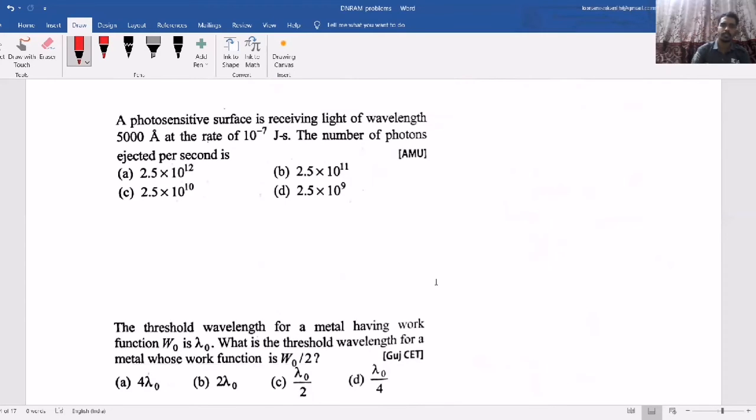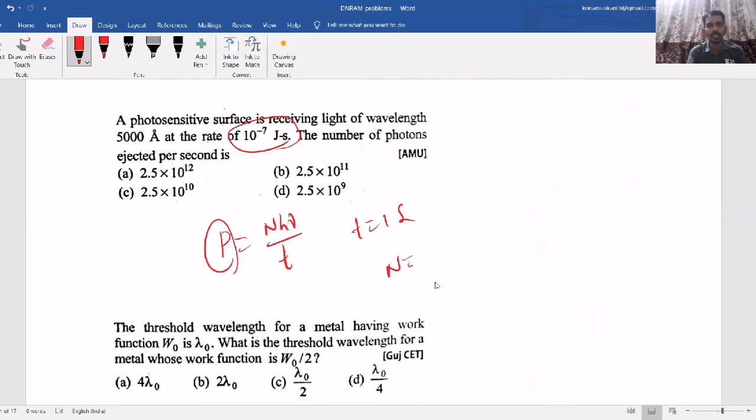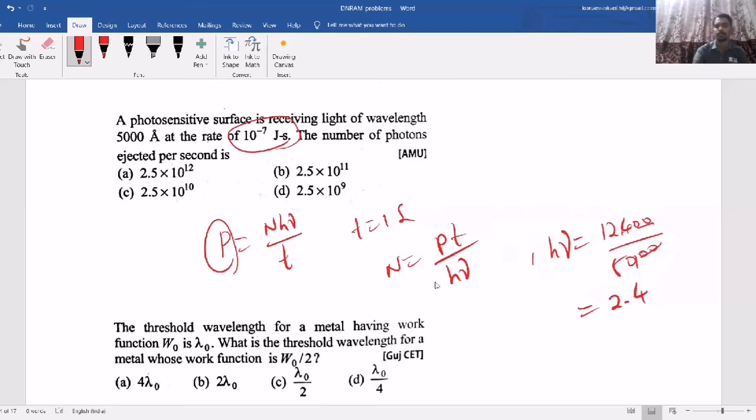Now, a photosensitive surface is receiving light of wavelength 5000 angstrom at the rate of... Now here they have given power, energy by time. So power means what? N h ν by t. So power value they have given. N per second, so t is 1 second. Now the number of photons: n equals P t by hν. Where hν, how do you find it? So hν equals 12,400 by 5,000. 0, 0 cancel. 5 2s are 10, 5 4s are 20, approximately 2.48 electron volt.